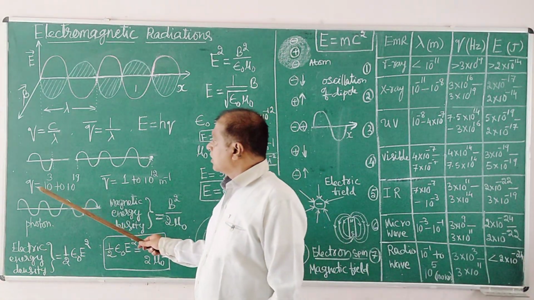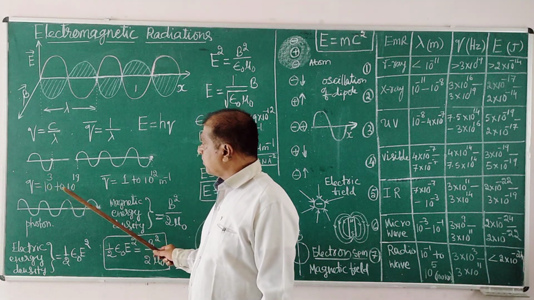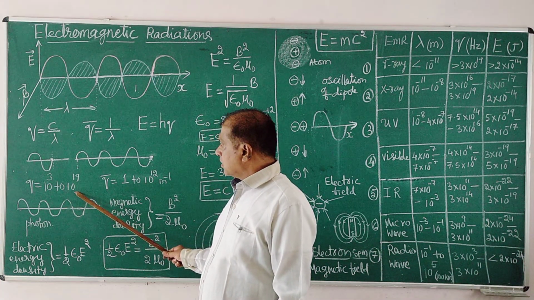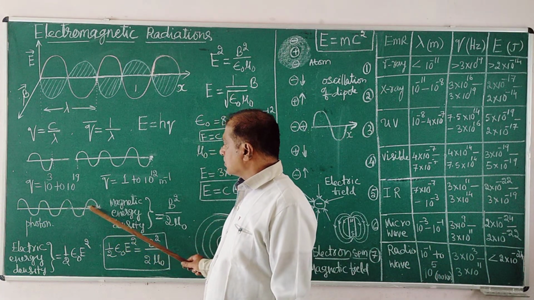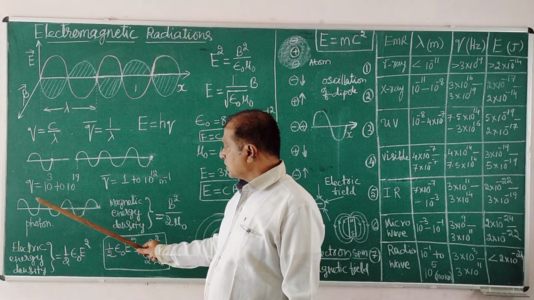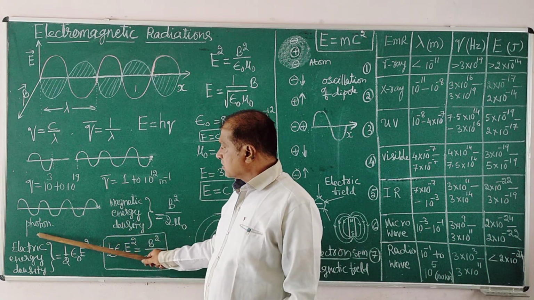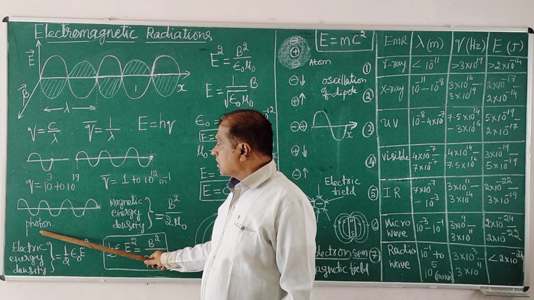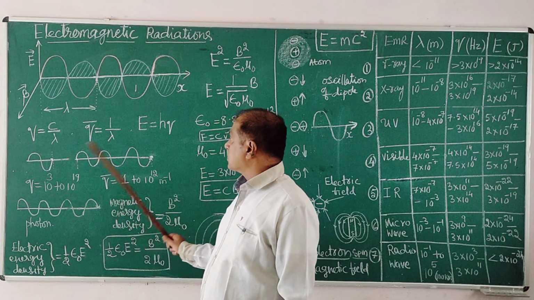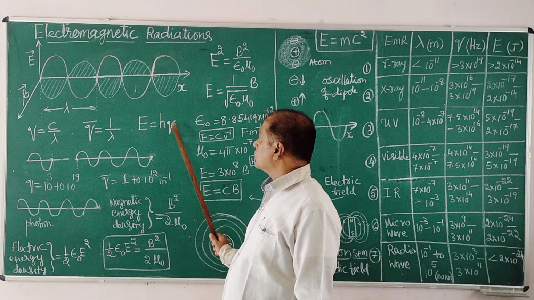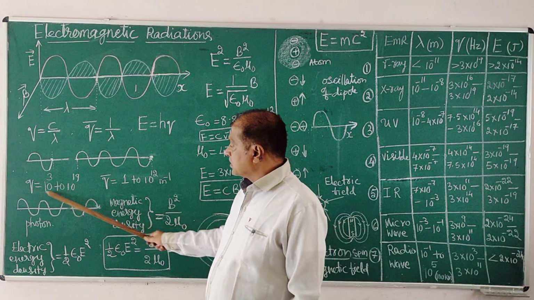It may be between 10 to the power of 3 and 10 to the power of 19. The number lies in between that. That number of waves actually passing through a point in 1 second, those waves together, is called one photon. And the energy of that photon is h into nu. h is the Planck constant, nu is the frequency of the radiation.